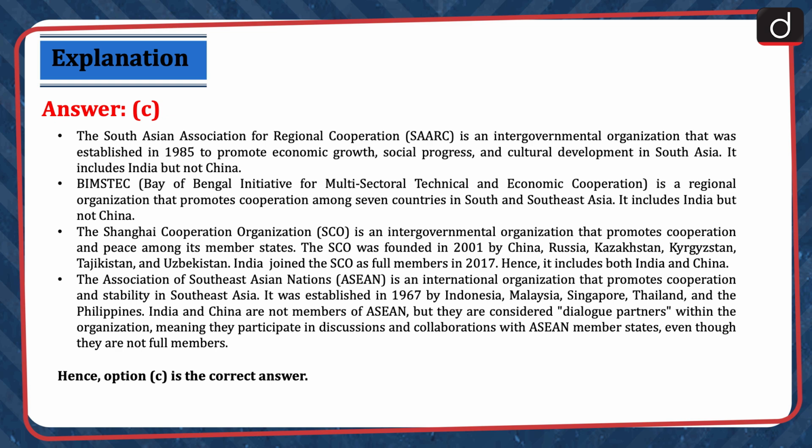The Association of Southeast Asian Nations, ASEAN, is an international organization that promotes cooperation and stability in Southeast Asia. It was established in 1967. Indonesia, Malaysia, Singapore, Thailand, and the Philippines. India and China are not members of ASEAN, but they are considered dialogue partners within the organization, meaning they participate in discussions and collaborations with ASEAN member states, even though they are not full members. Hence, option C is correct.